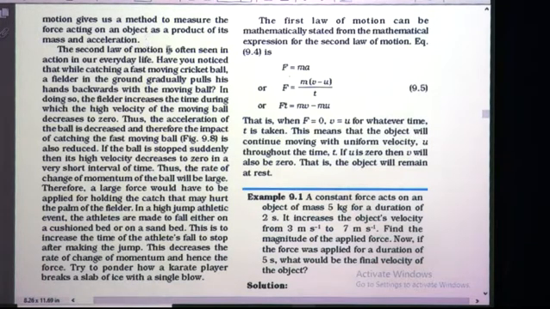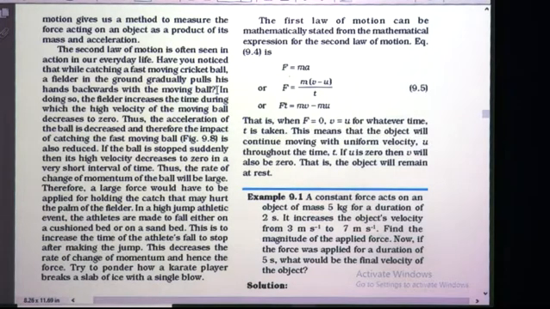The second law of motion is often seen in action in our everyday life. Have you noticed that while catching a fast moving cricket ball, a fielder in the ground gradually pulls his hands backwards with the moving ball? You all must have observed this during a cricket match.